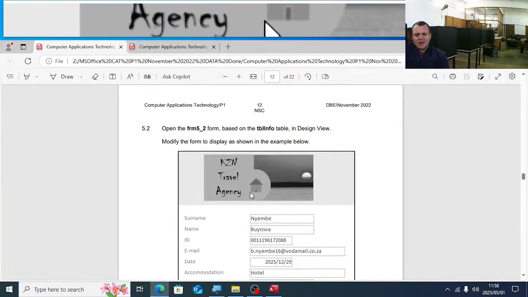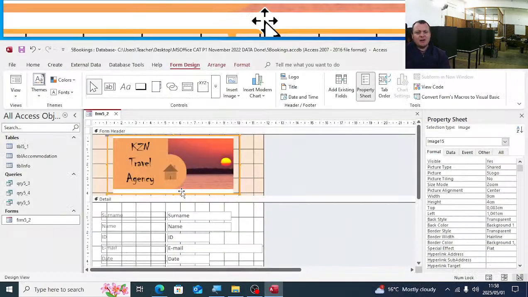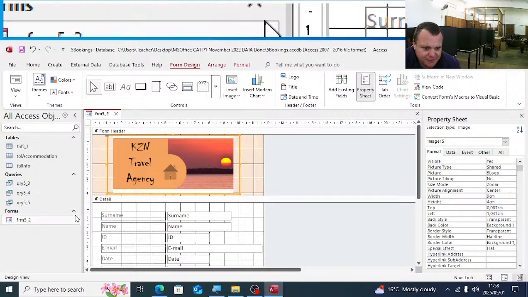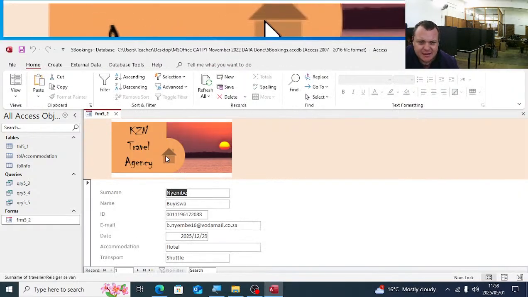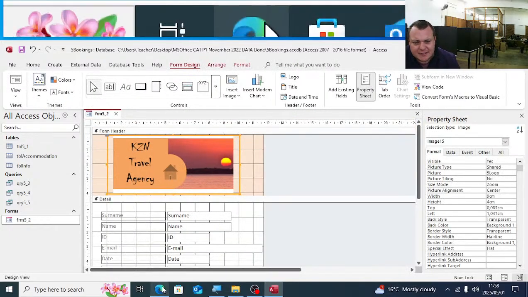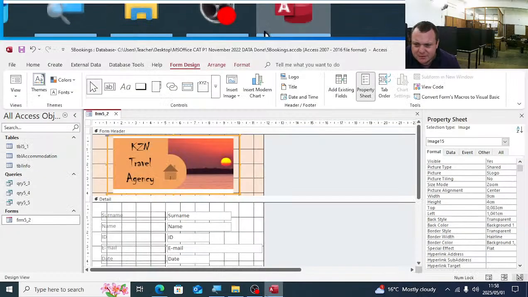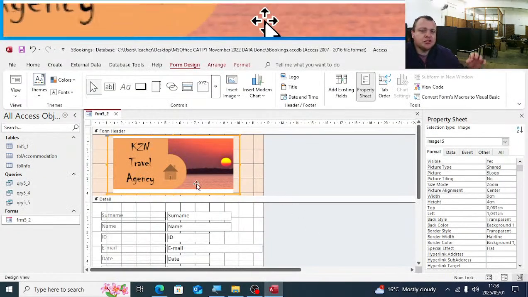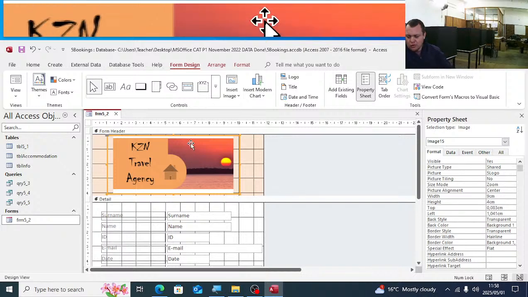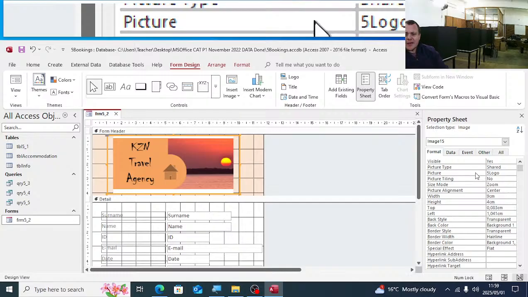What I just want to mention here is, you can see there's a bit of white below and above travel agent. Do you see that? Do you see the white space there below? Do you see on the picture there's no white space? I'm not sure if you will get a mark for this or not, but rather do it than not do it. You can see it touches it.